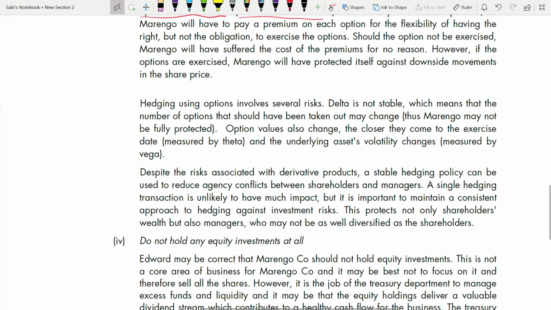Now, hedging using options involves several risks. Now we'll talk about those risks. We all agree that when you hedge, there are risks. Everything has a risk and a benefit. Nothing in this world comes without a risk. Everything has advantage and disadvantage. So one risk is delta. Delta is not stable, right?